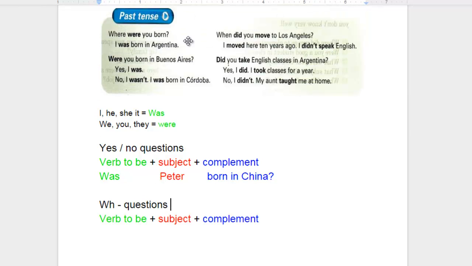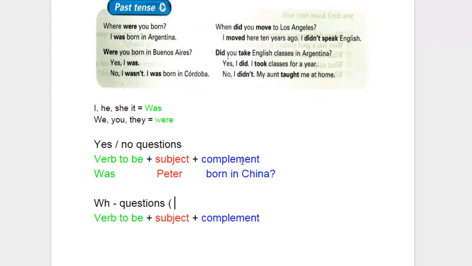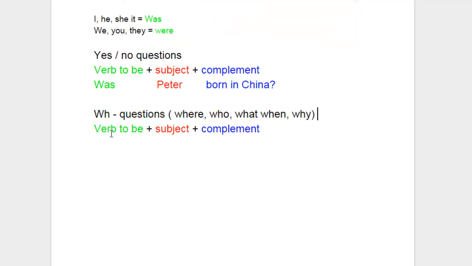Well, you can see the example that we have on this little chart. We're going to use WH words such as where, who, what, when, why, etc. That's what we mean by WH words. That's what's going to be included at the very beginning, and everything else will pretty much stay the same.